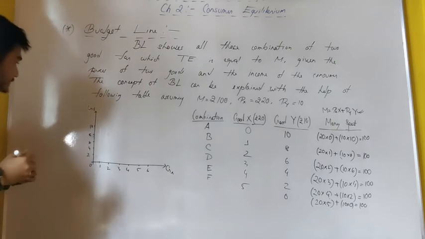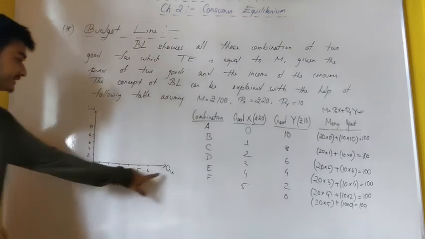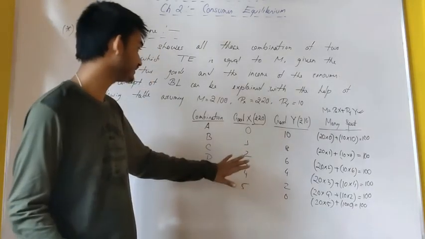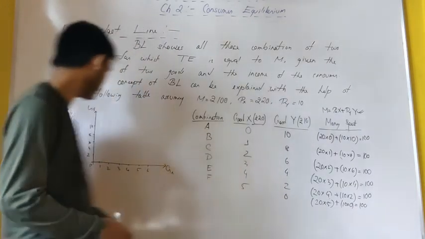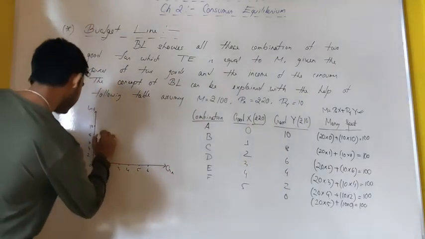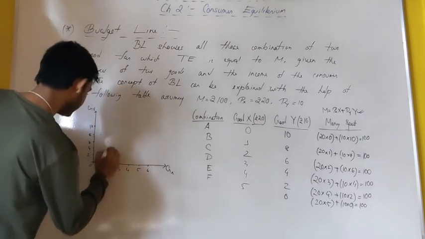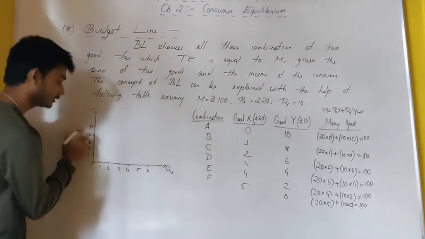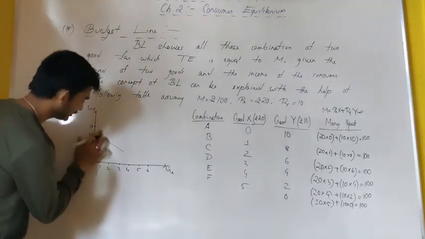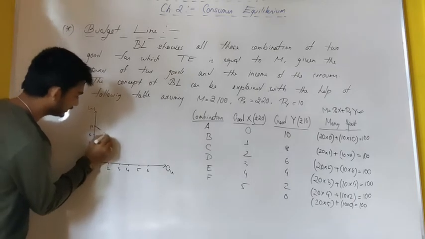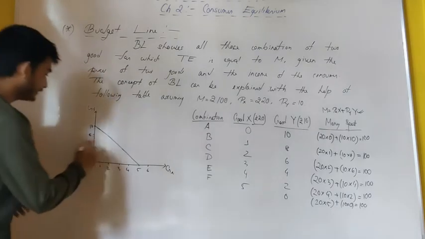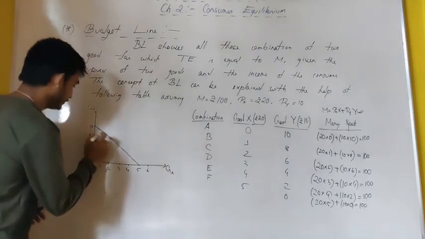In the vertical axis we are measuring good Y, in the horizontal axis we are measuring good X. Now just plot everything against each other, good X against good Y. For 0 it is 10. For 1 it is 8. For 2 it is 6. And like that, if we plot everything, I'm just doing it in a very quick way. So you can just plot everything one by one and you will get these points.